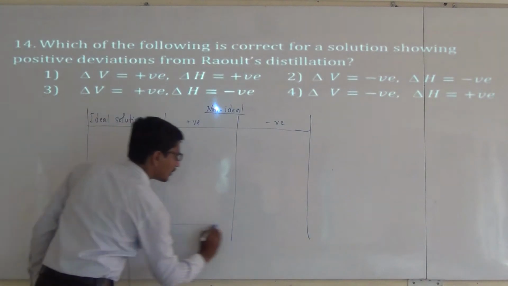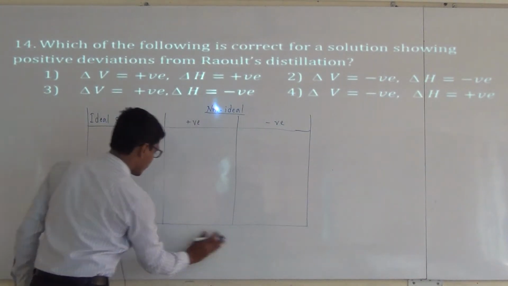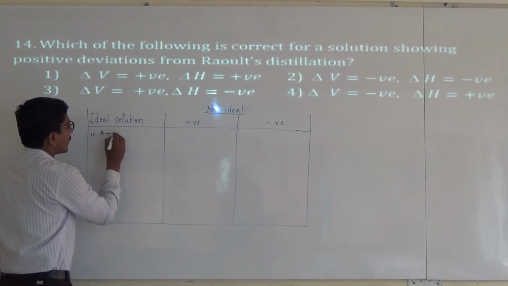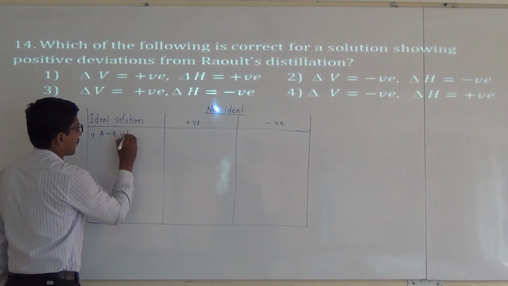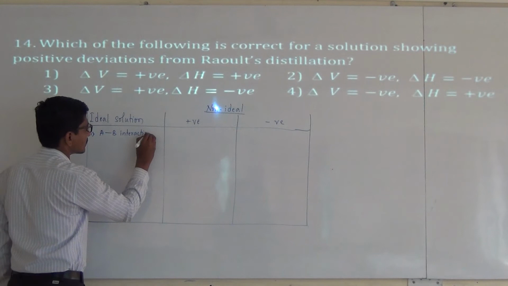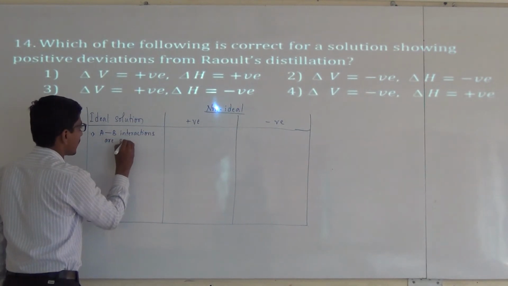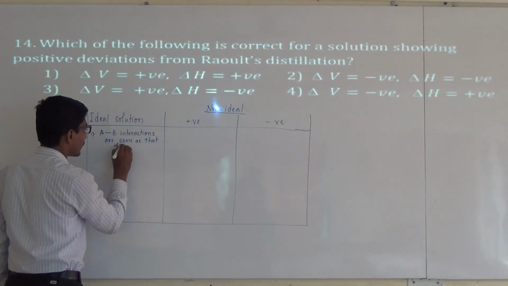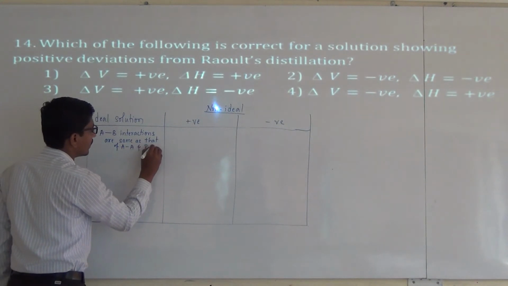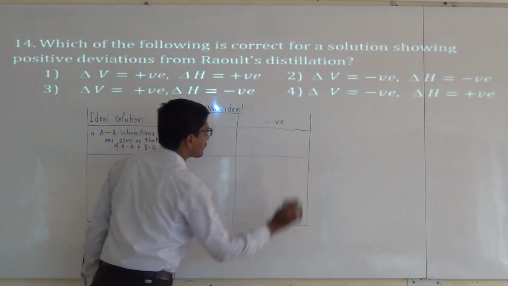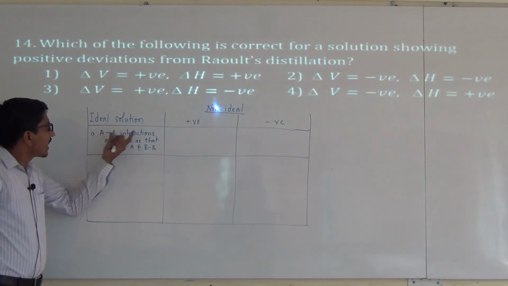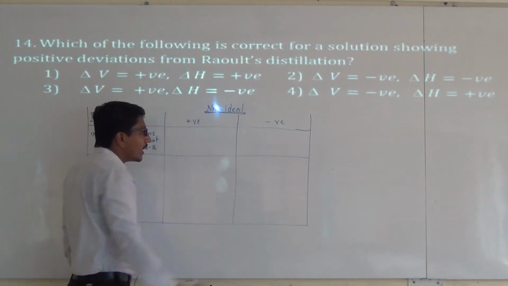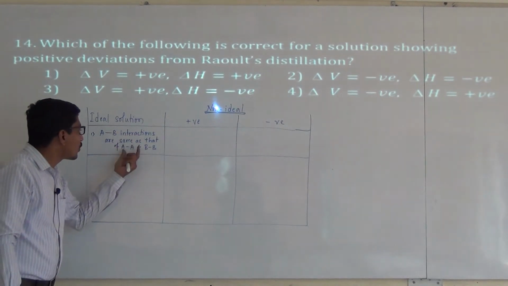There are four important characteristic properties of ideal and non-ideal solutions. The first one is, for an ideal solution, AB interactions are the same as those of AA and BB. In an ideal solution, AB interactions are the same as those of AA and BB. In a non-ideal solution, AB interactions differ from those of AA and BB.